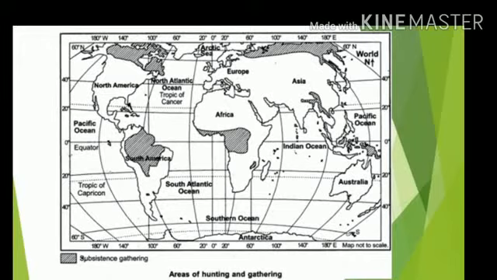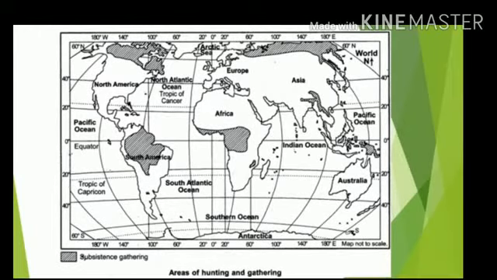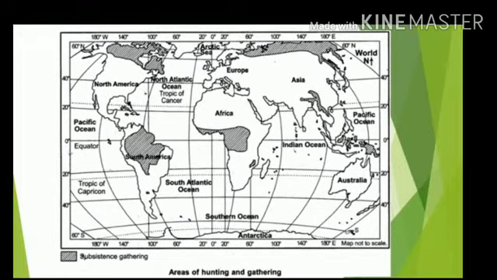Though in modern societies, people have started commercial gathering, they are using very important products, like for cosmetics, for fibers, like tannin, like quinine. So these types of things are being extracted on a commercial basis, but again their contribution to the world economy at a global level remains quite low.